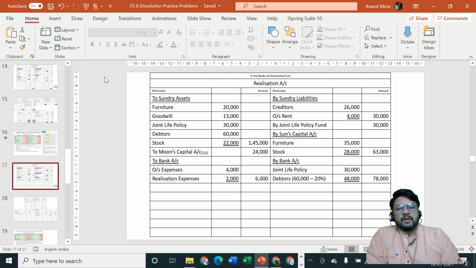For goodwill, we have recorded it here in the realization account debit side, but nothing is mentioned afterwards about their realization. In that case, we are going to ignore the realization of goodwill. For outstanding rent, nothing is mentioned, still we paid it off. For goodwill, nothing is mentioned, we are going to ignore it afterwards.